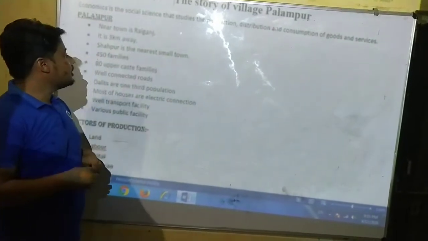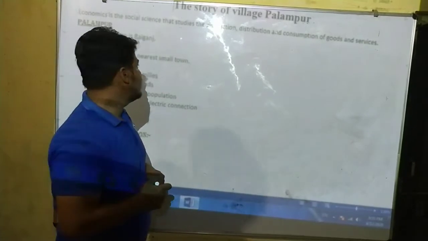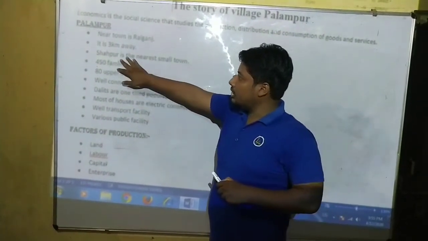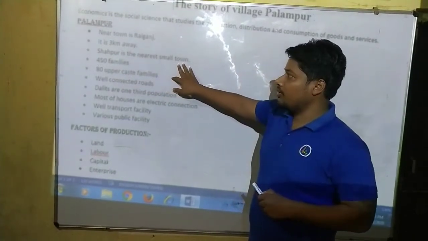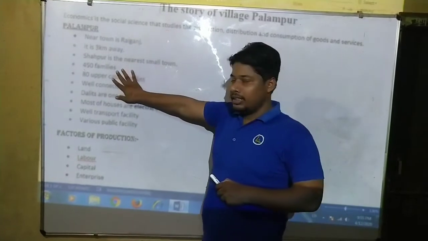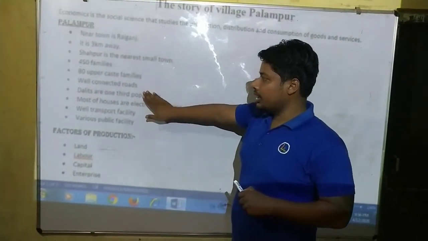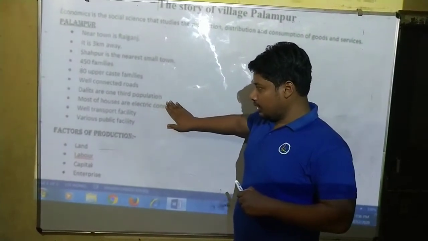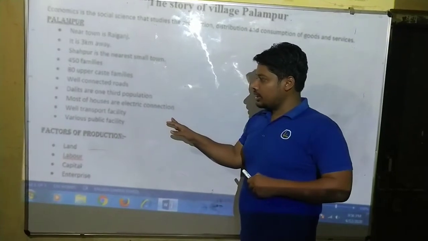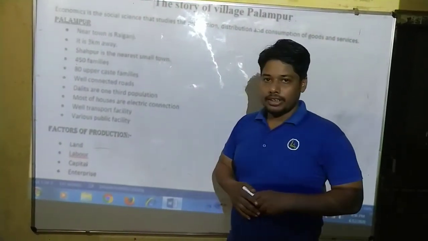Raiganj is a nearby town of Palampur, and Shahpur is the nearest small town, about 3 km away. 450 families reside there, and 8 of them are upper caste families. There are well connected roads. Dalits are one third of the population. Most of the houses have electric connectivity and there is good transport facility with various public facilities.